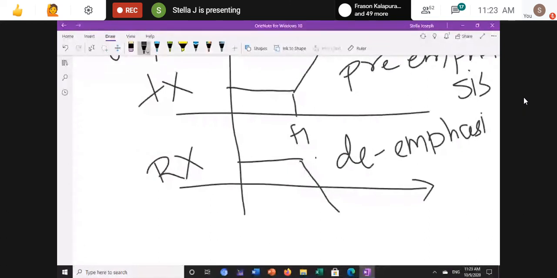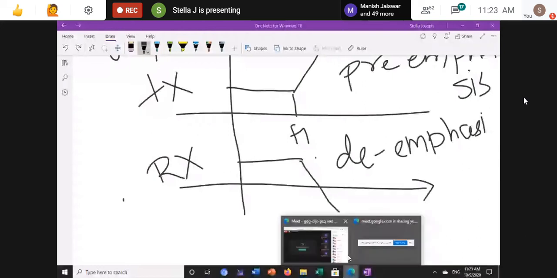Pre-emphasis is nothing but boosting the signal, but de-emphasis lowers the power of the signal. That is the main concept. Understood this question, students? Yes, ma'am.